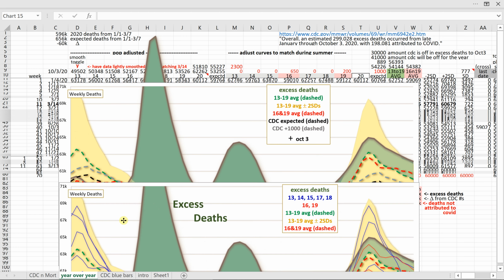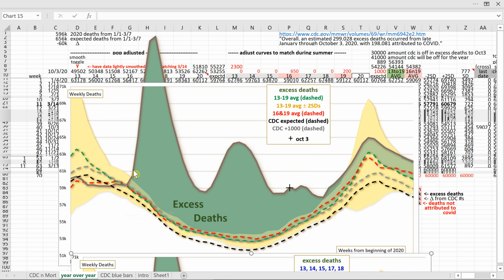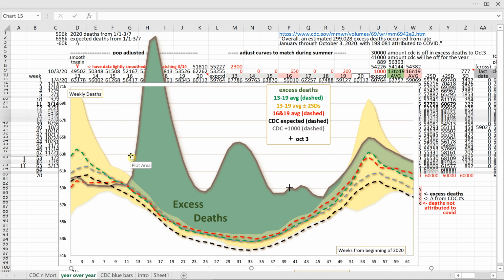Next, we bring in the CDC expected deaths line, which is again the same dashed line as we see on the blue bar graph. The key focus of this entire graph is at week 11 or March 14th, Pi Day. Before this point, there are essentially 0 COVID deaths. After this point, deaths rapidly increase. The CDC line is noticeably low, but shifting it up by 1,000, we get the gray dashed line, which matches our red and green lines on March 14th.